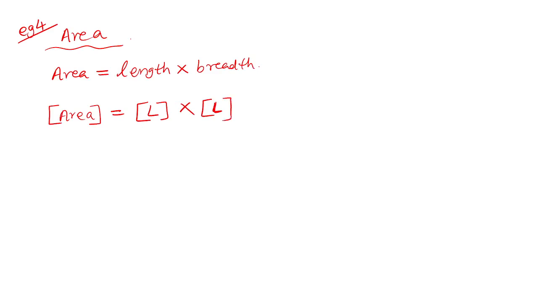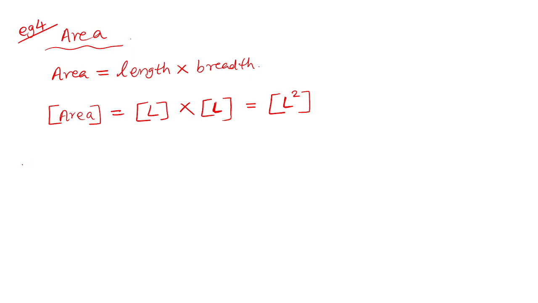Understood? All the distance belongs to the category L. So L into L. L into L is L square, correct? So please, I think it's very easy to memorize that. Area has the dimension L square.